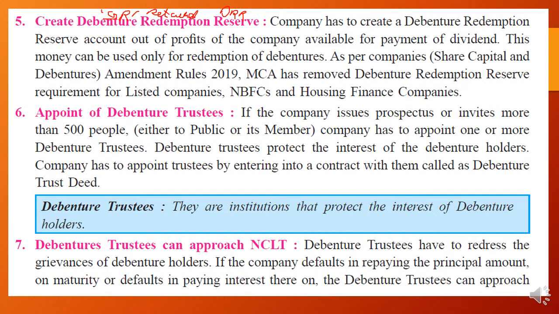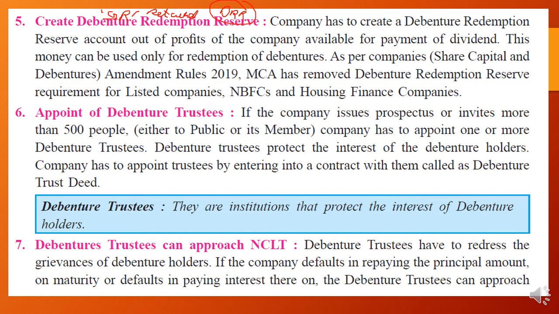So that's why the company, likewise the general reserve, keeps the DRR, debenture redemption reserve. The company has to create the debenture redemption reserve account out of the profit. It is the same process as for the general reserve. A certain part of the profit will be kept aside in DRR.